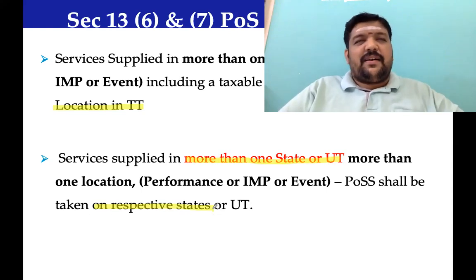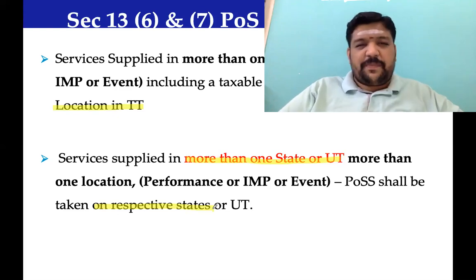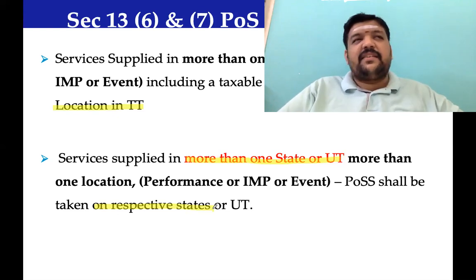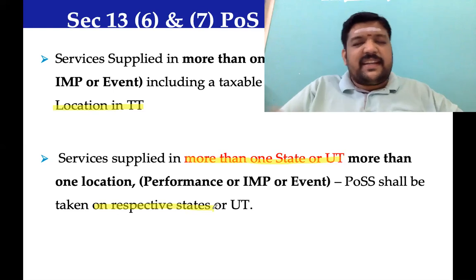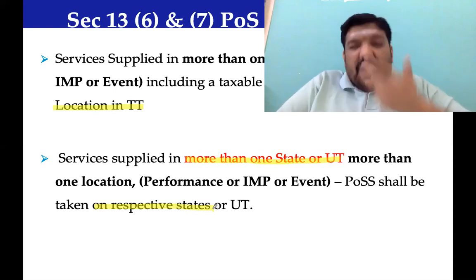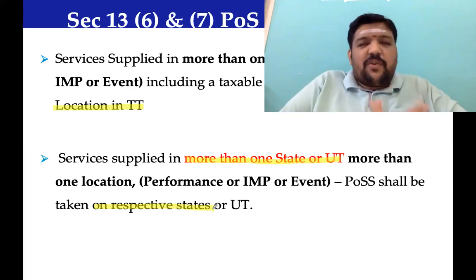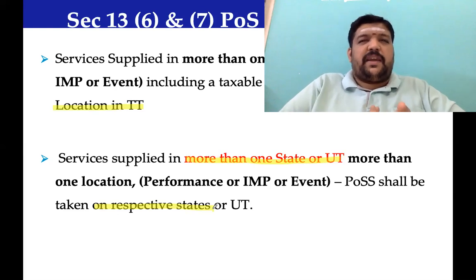Recollect when we discussed import of goods, I raised this question. We all know import of goods, nature of supply is interstate supply. Then why do you need to know the place of supply of an import of goods?